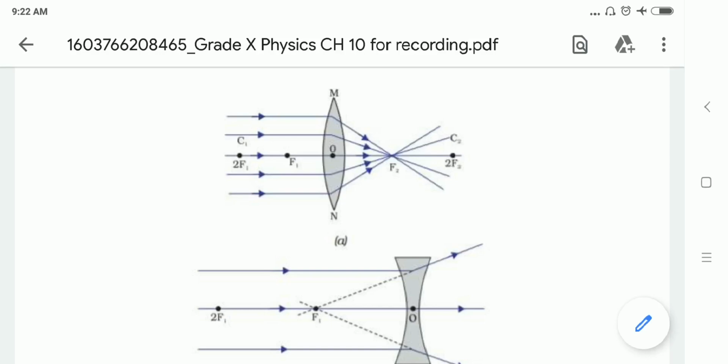If the object is between the focus point and the optical center O, then the image will be formed on the same side of the lens as the object, which is very enlarged. Since the image is on the same side, it will be virtual and erect. This is for the convex lens.